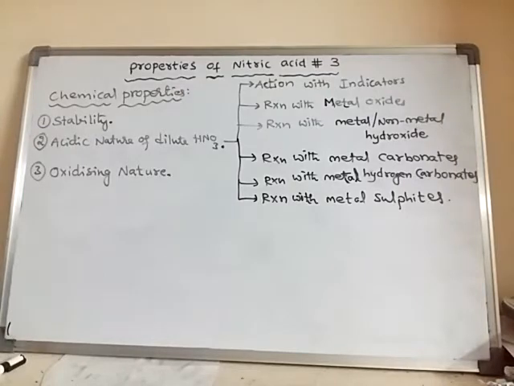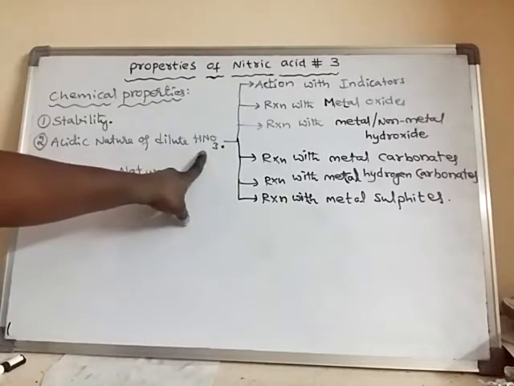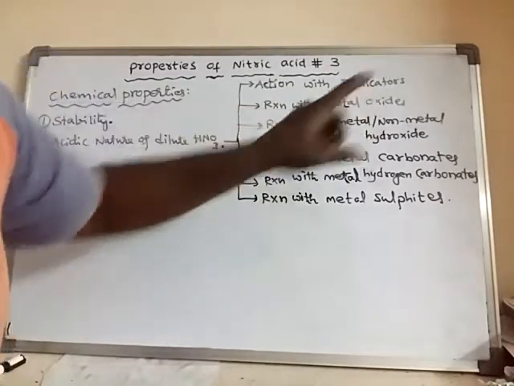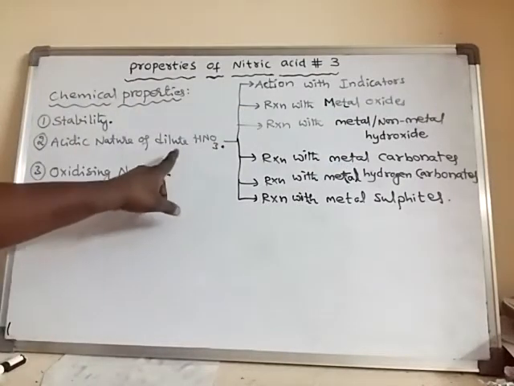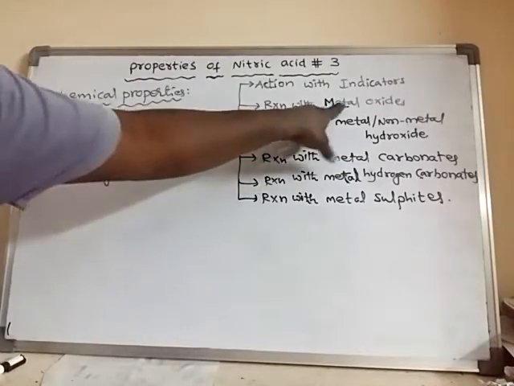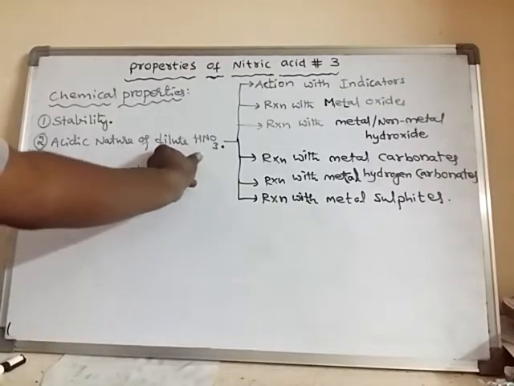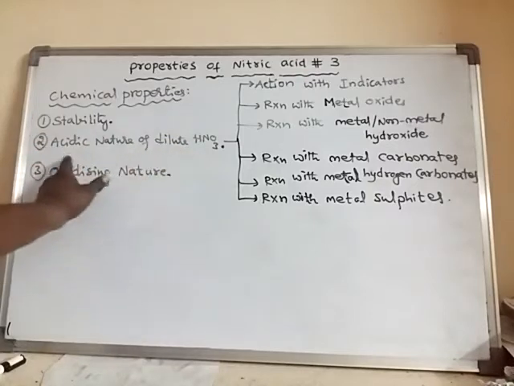So it is understood that dilute nitric acid shows acidic nature, because metal oxides are basic in nature, and when dilute nitric acid reacts with them, it forms salt, nitrate salt, and water. Hence dilute nitric acid can be said to have acidic nature.